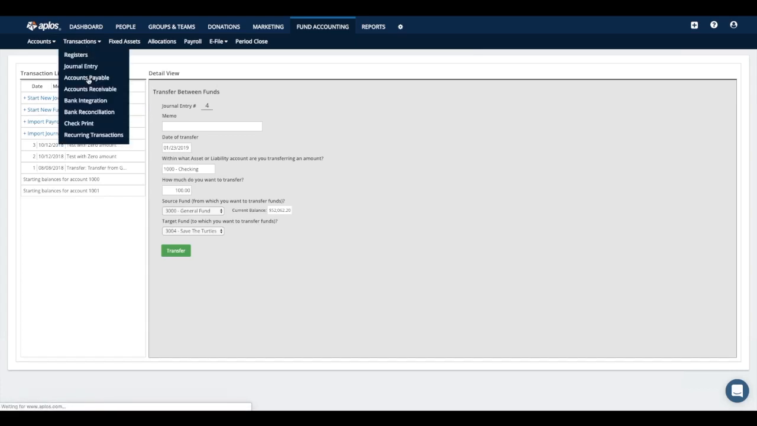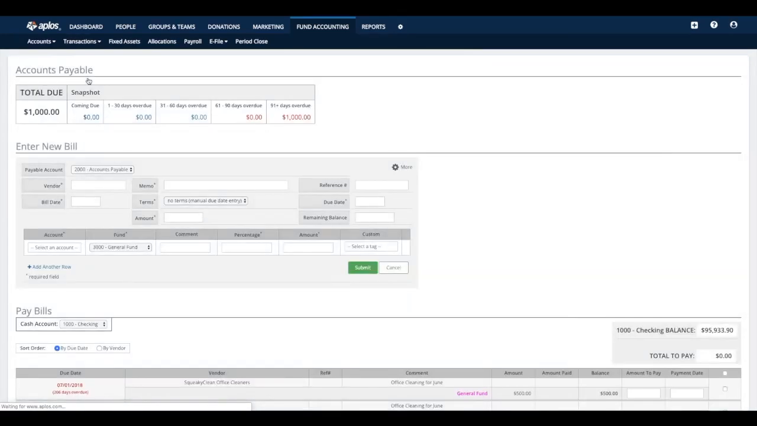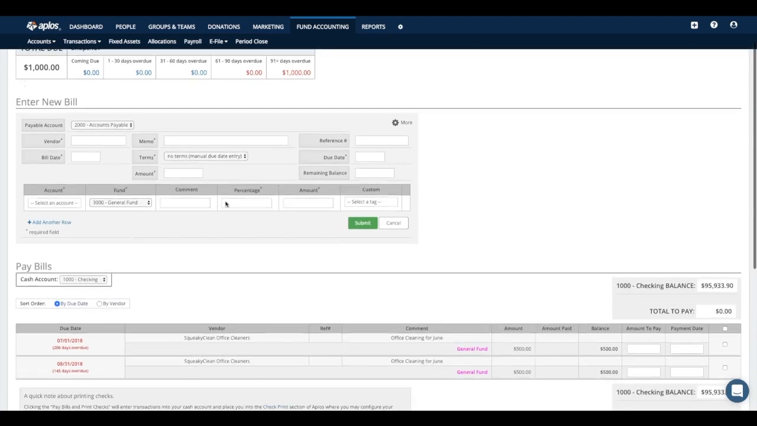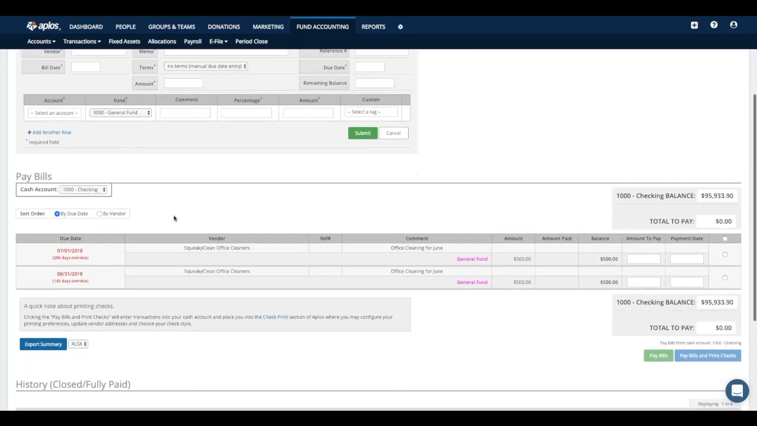Up next, we're going to take a look at the accounts payable section. So within accounts payable, this is an area where you can keep track of the bills that you're making payments on over time. All right, and so from here, what you would want to do first is enter in the details for that new bill. Once you've submitted those details, then it's going to land here in the Pay Bills section of your page.